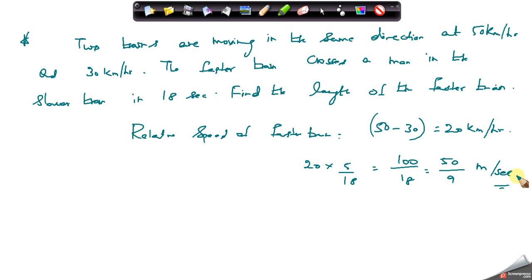The faster train crosses a man in the slower train in 18 seconds in this case. So time is given. Distance, that is the length of the train, is equal to speed into time, so L is equal to 18 into 50 by 9.